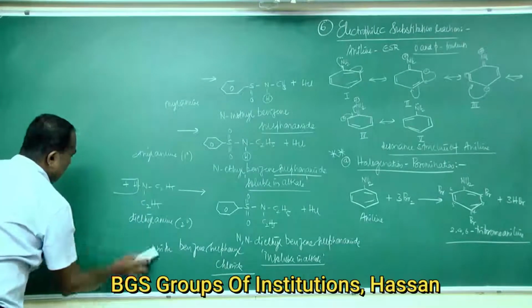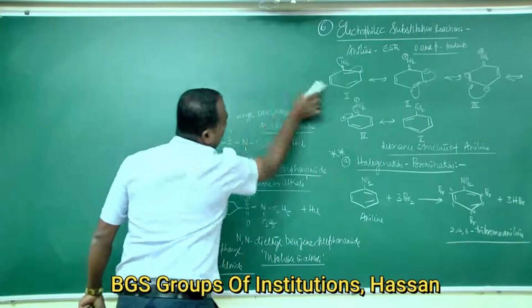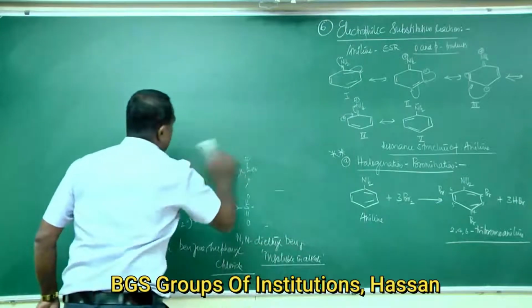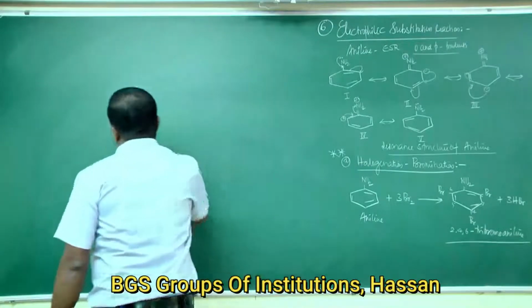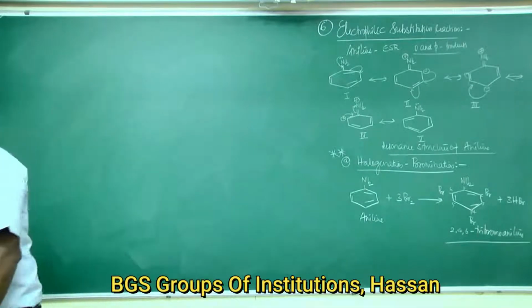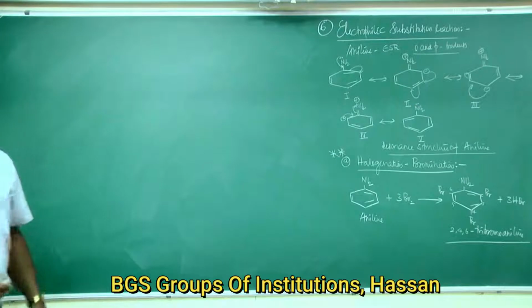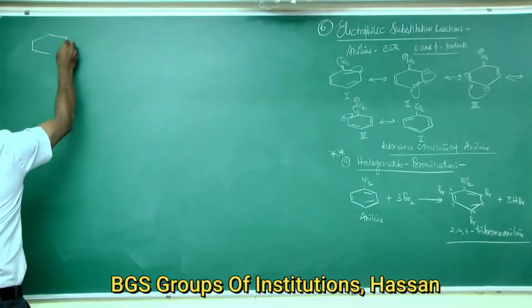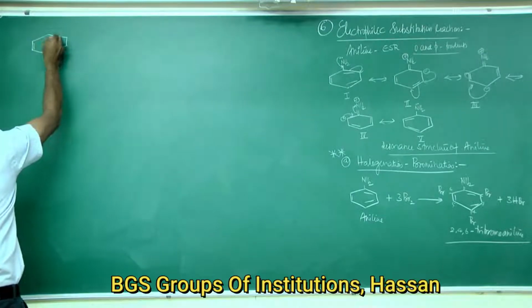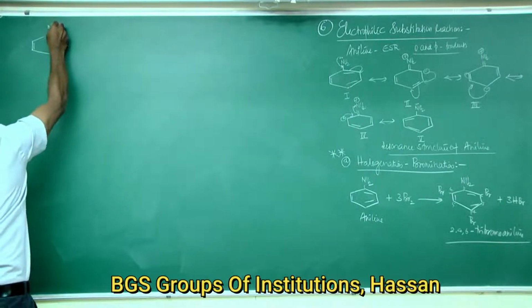So next, aniline reacts with acetic anhydride. That is a continuation of the bromination reaction.